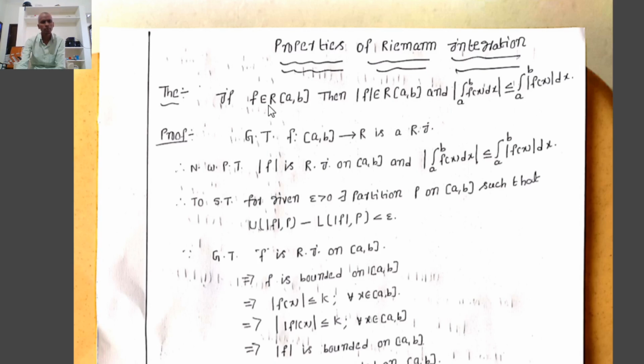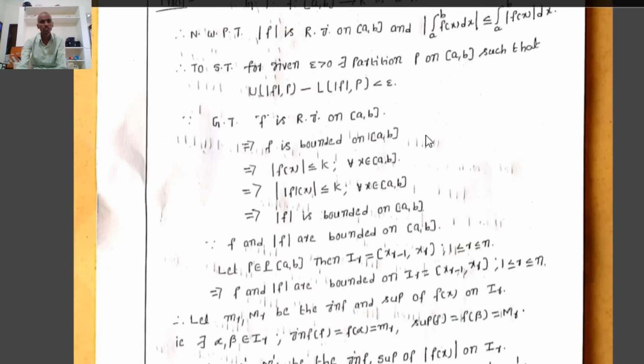Here, if f belongs to R of closed interval [a, b], meaning f is Riemann integrable on closed interval [a, b], then we have to show that mod f is also Riemann integrable on closed interval [a, b], and the modulus of the integration from a to b of f(x) dx is less than or equal to the integration from a to b of mod f(x) dx.